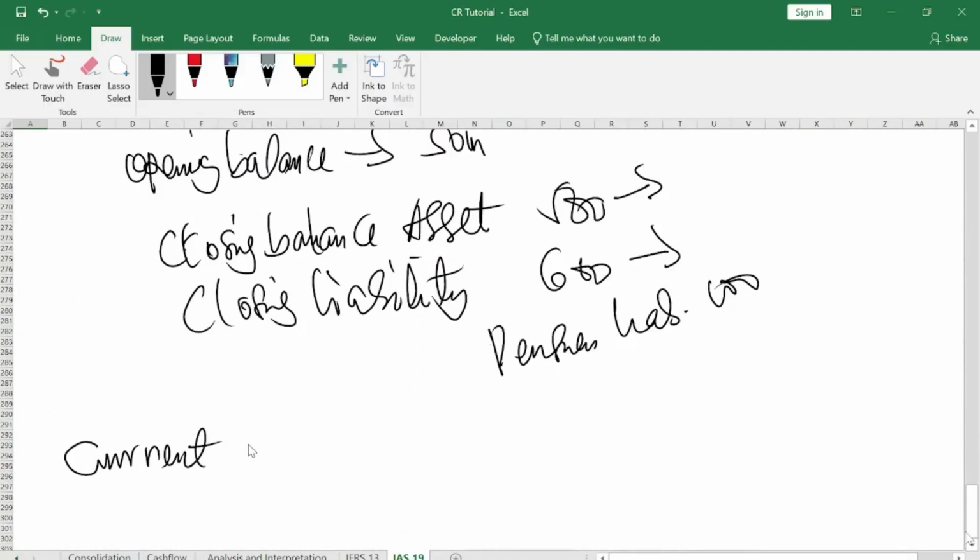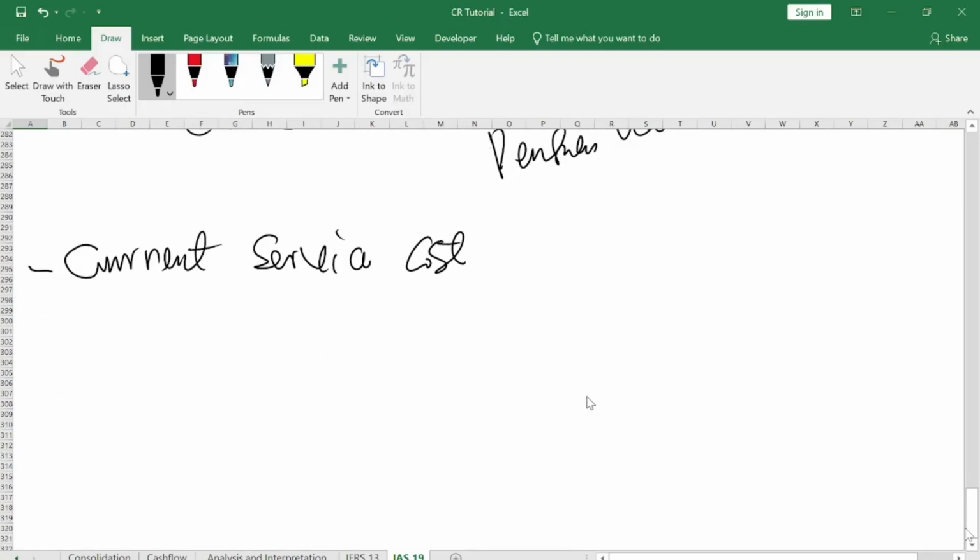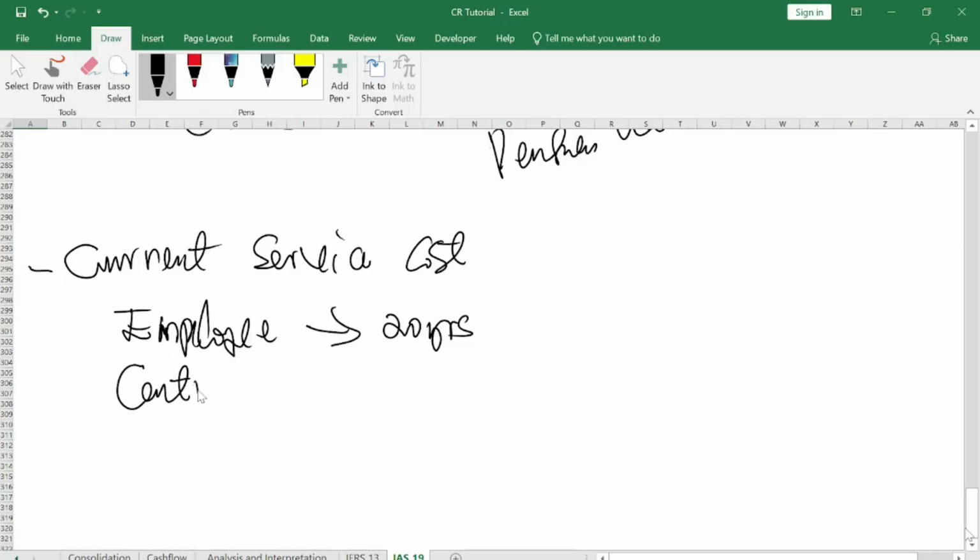The first one, current service cost. So current service cost is, maybe you engage an employee. So maybe the contract is 20 years, and you make a constant contribution into the fund on behalf of the employee, maybe 100 cedis every month.